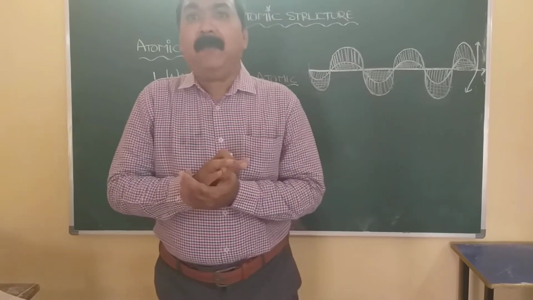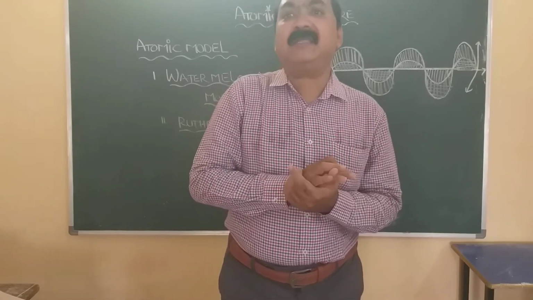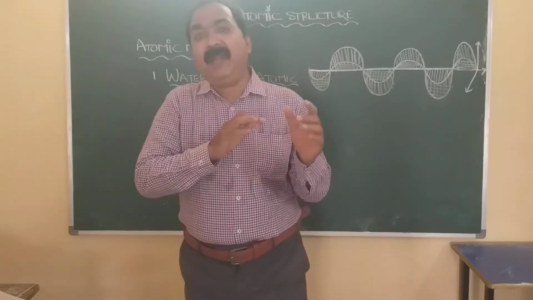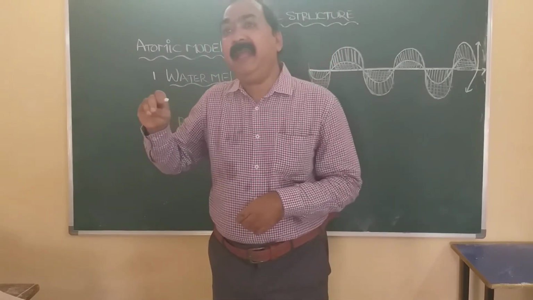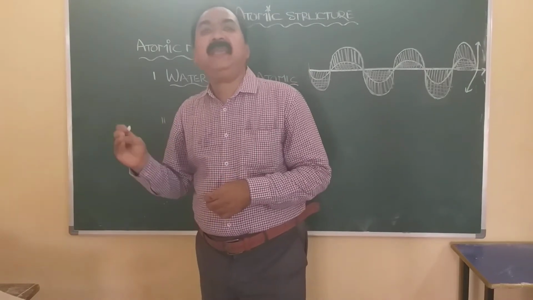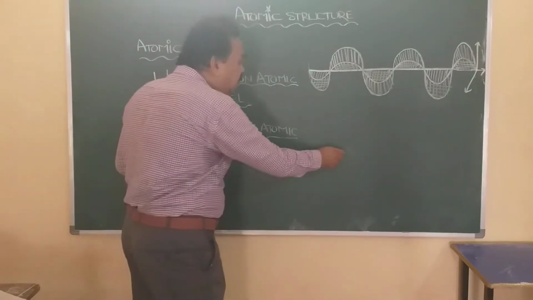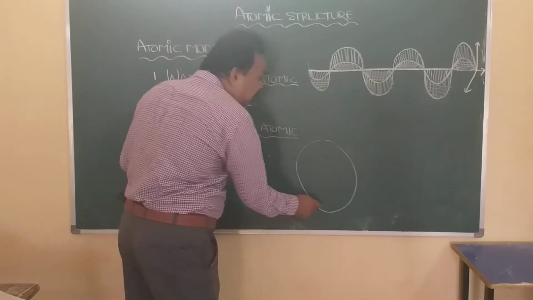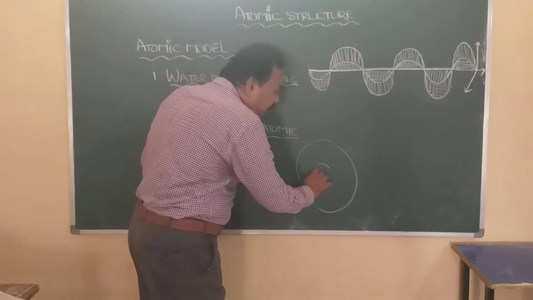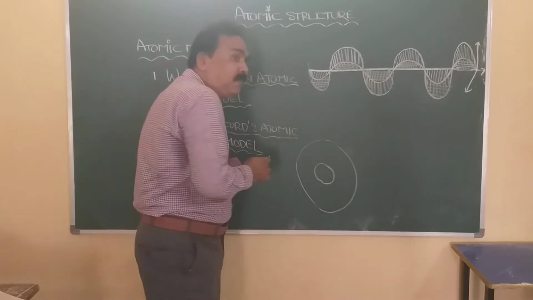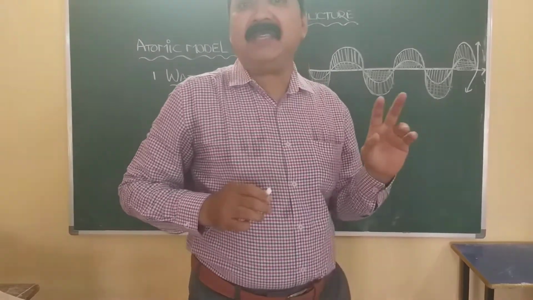He observed that the majority of alpha particles passed through the gold sheet, but some alpha particles were deflected back. Among them, one particle was deflected at a 180 degree angle. From this, he concluded that atoms are largely empty. The total mass of an atom is concentrated in a small part, that is the nucleus. So the nucleus was discovered by Ernest Rutherford.